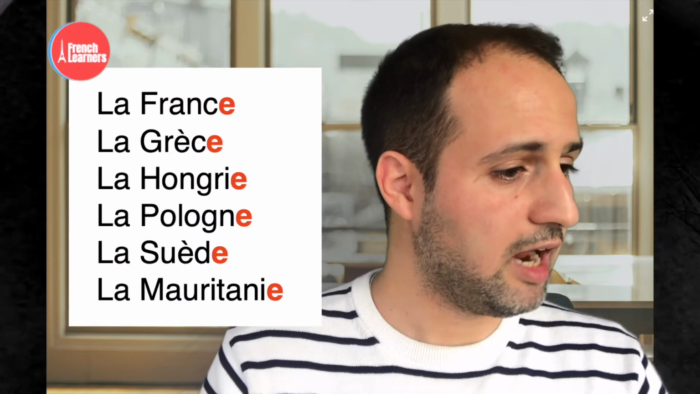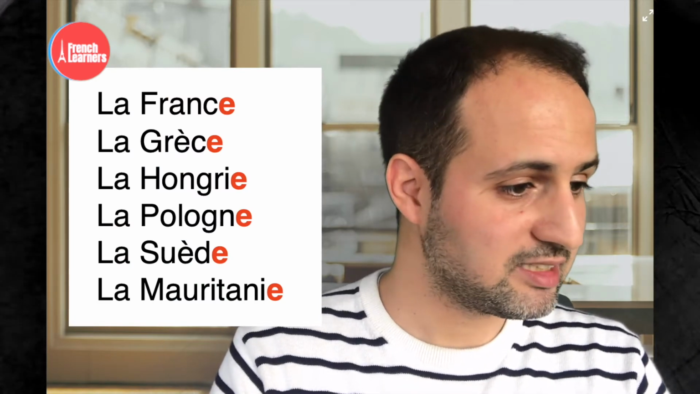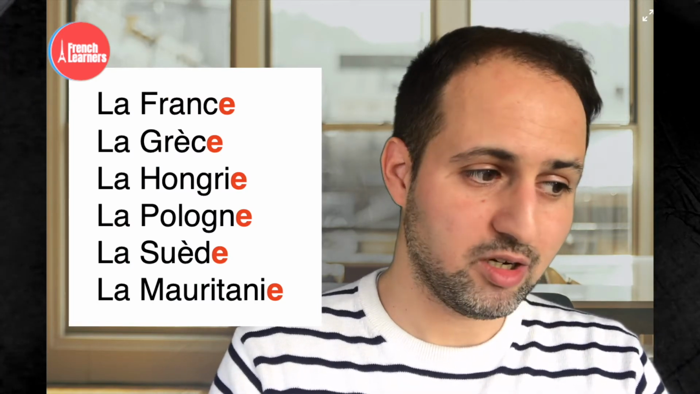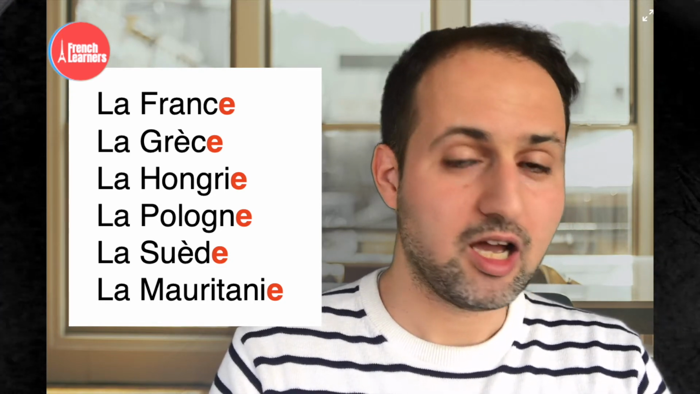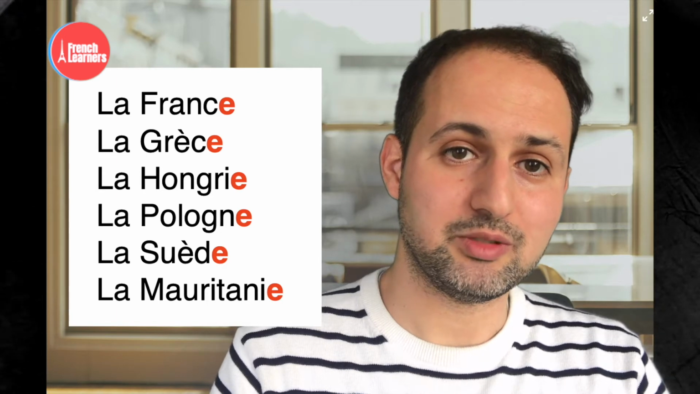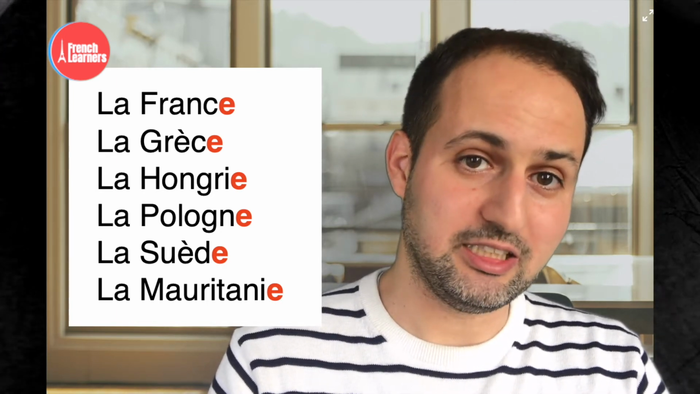So let's start with the feminine countries. You have a list here: la France, la Grèce, la Hongrie, la Pologne, la Suède, et la Mauritanie. What's the common point between those countries? They all end in E. So when a country ends in E, it means that it is feminine and you have to put "la" in front of it.